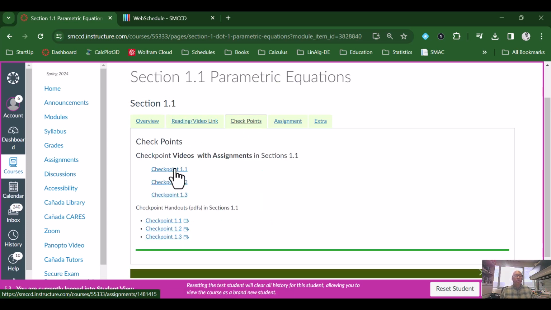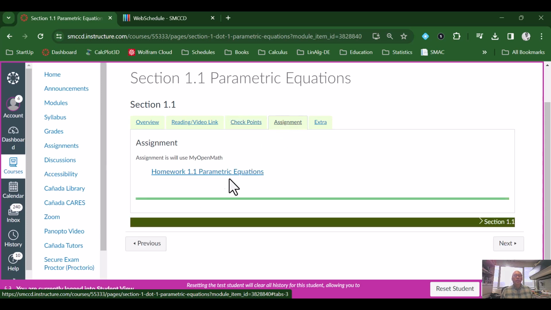We have some checkpoint information. Now each of these sections has checkpoints. I encourage you to go through the checkpoints in the book. The first chapter will have checkpoints with assignments, and then we'll take a look at the following chapters after that. Here is a link to your assignment, and it'll use My Open Math.